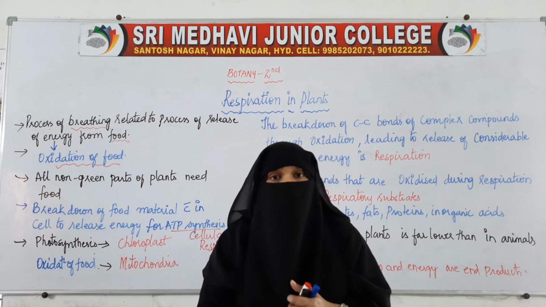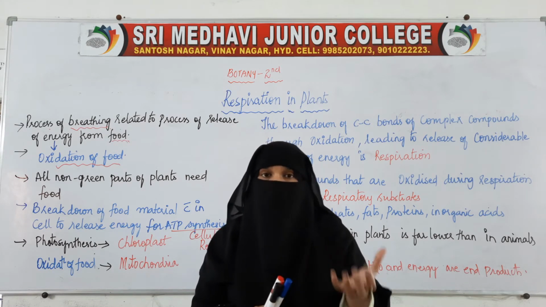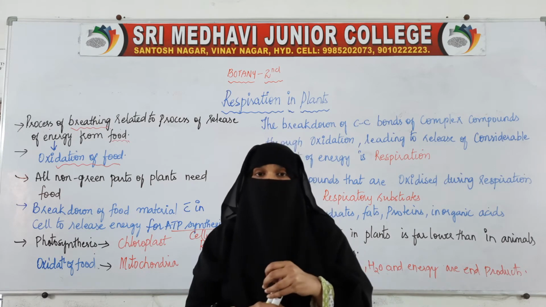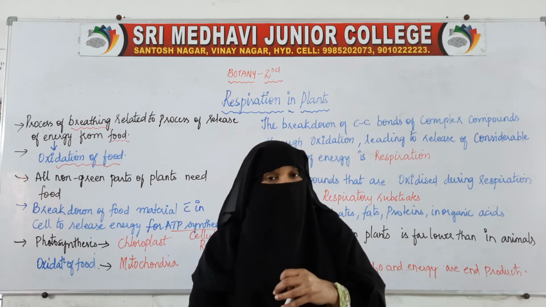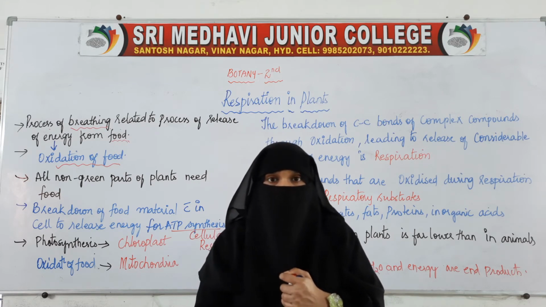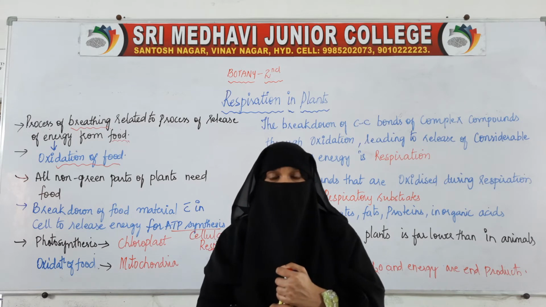But what about the other parts which are non-green in color? Green parts have chlorophyll and chloroplast in them, so they are able to perform photosynthesis. What about the other parts where chlorophyll is not present?